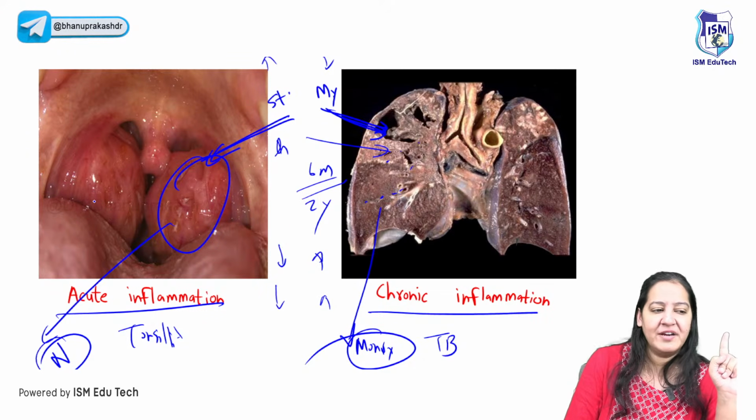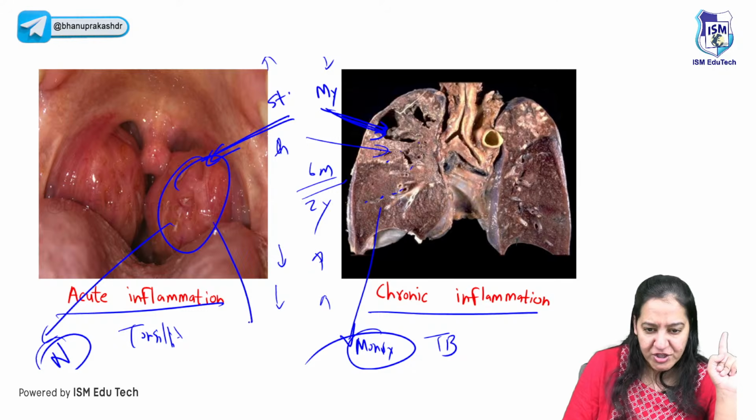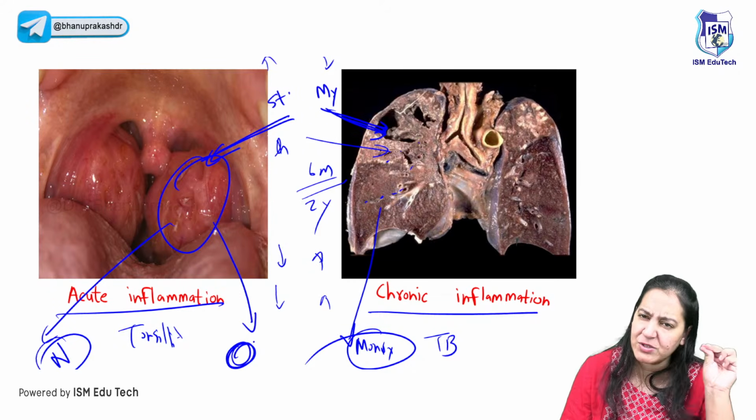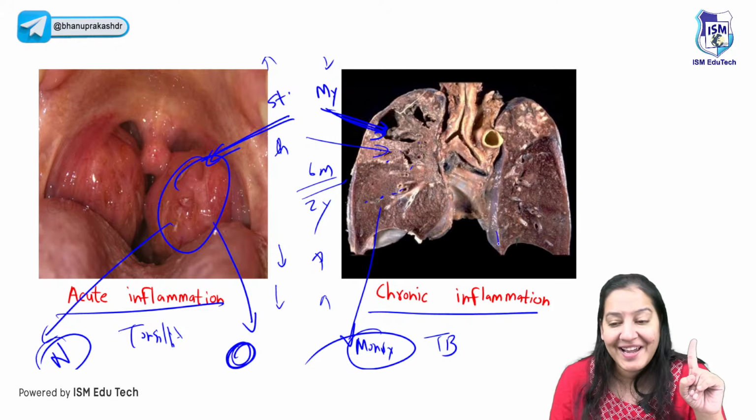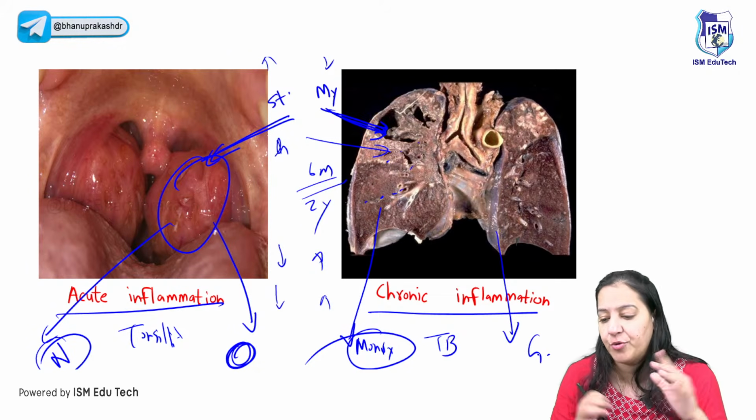What is the hallmark feature in acute inflammation? In acute inflammation, the hallmark feature is edema. Edema is always present in acute inflammation. In chronic, edema is never present. In chronic inflammation, the hallmark is the granuloma.